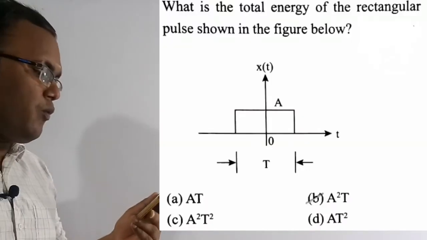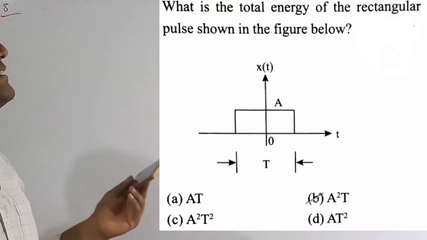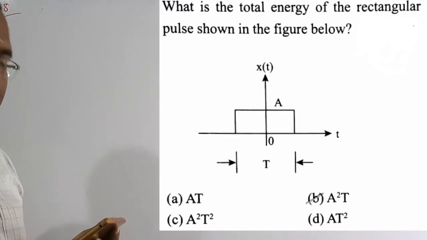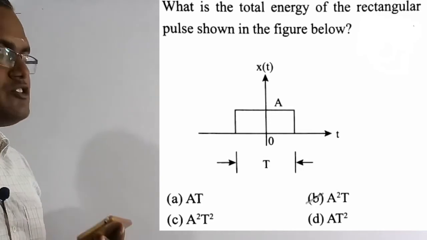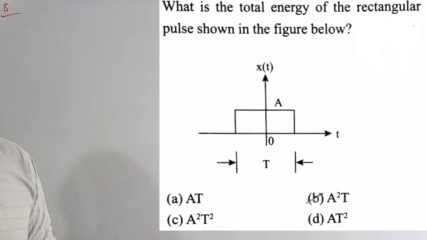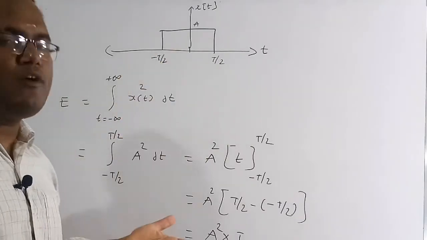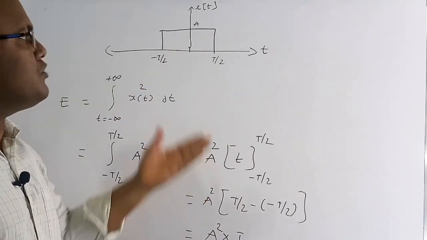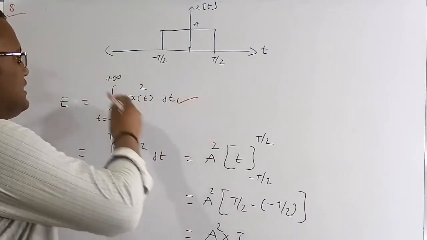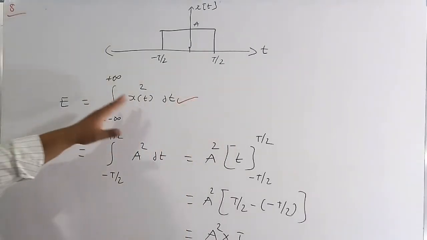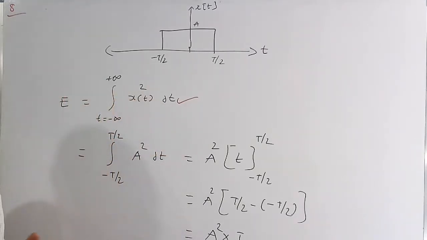See the question here. What is the total energy of the rectangular pulse shown in the figure below? For this rectangular pulse we need to find the total energy. Out of the 4 options, option B, A square t, is the correct solution of this question. So let's solve this numerical. This is the signal given in the question. For this signal we need to find the amount of energy it carries. The basic expression of the energy is the integration from t equal to minus infinity to plus infinity of x square of t dt. We need to find this value, then we are going to get the energy.